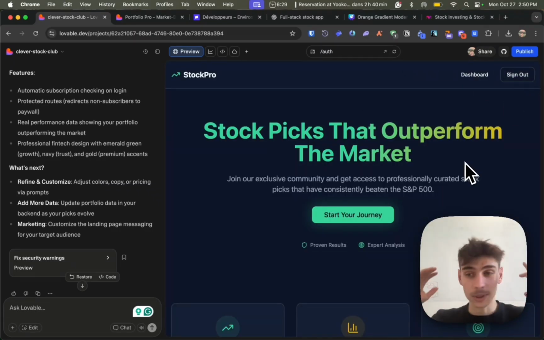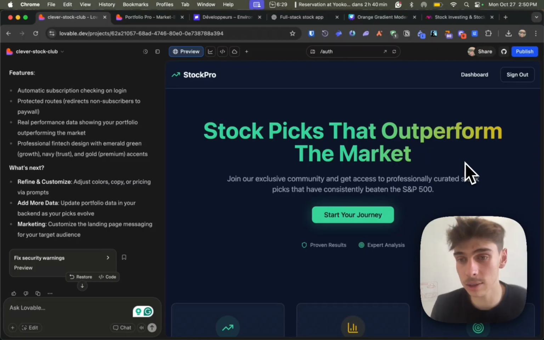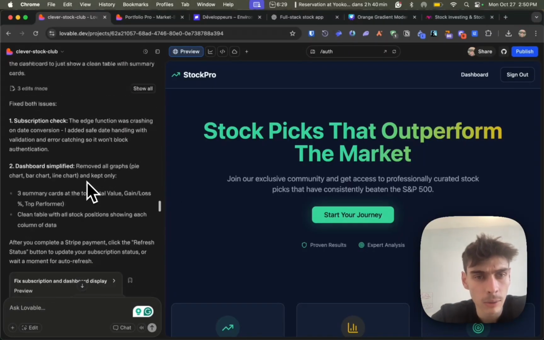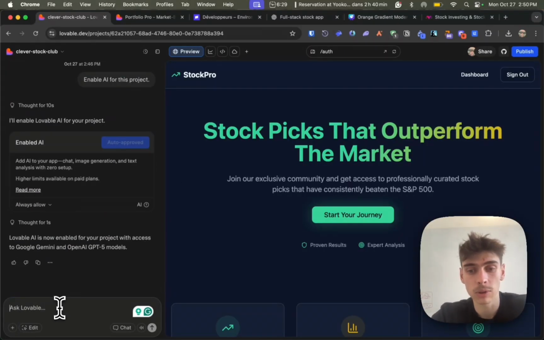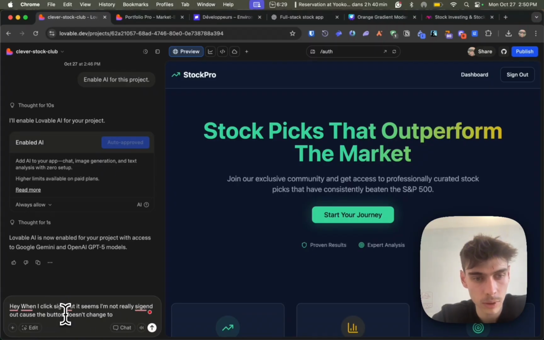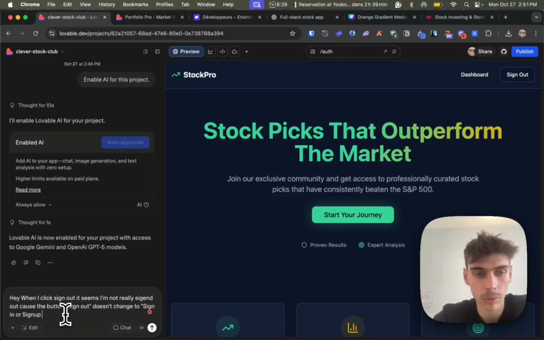So, for example, this is typically the thing I follow: I'm testing the app, I see a problem, and here my problem is that when I click sign out, I'm not signed out actually. So let's fix that. Hey, when I click sign out, it seems I'm not really signed out because the sign out button doesn't change to sign in or sign up.